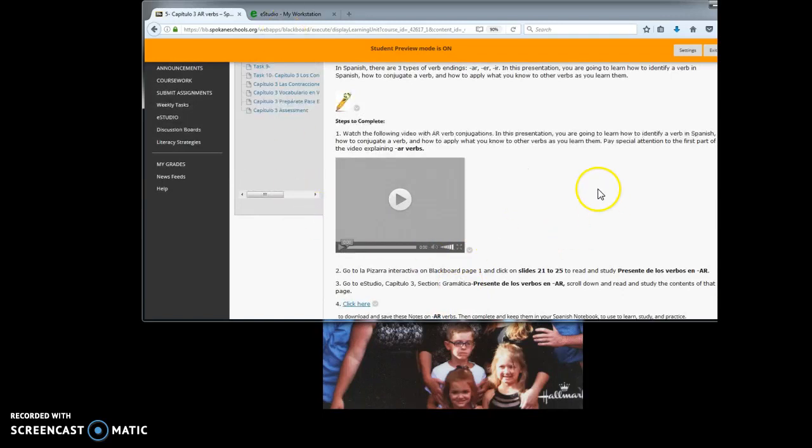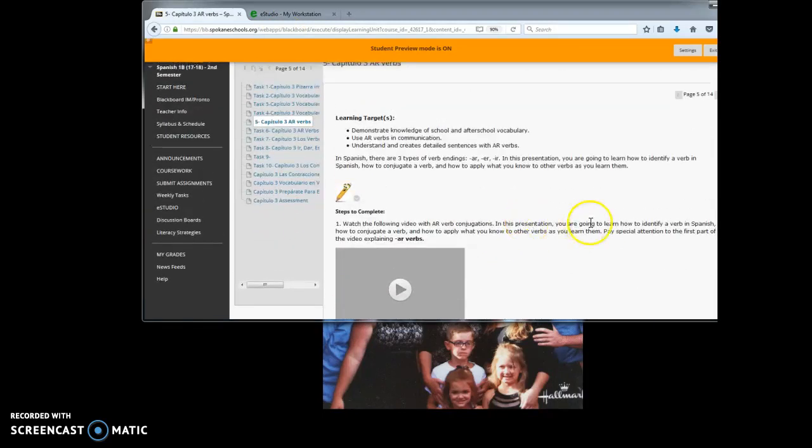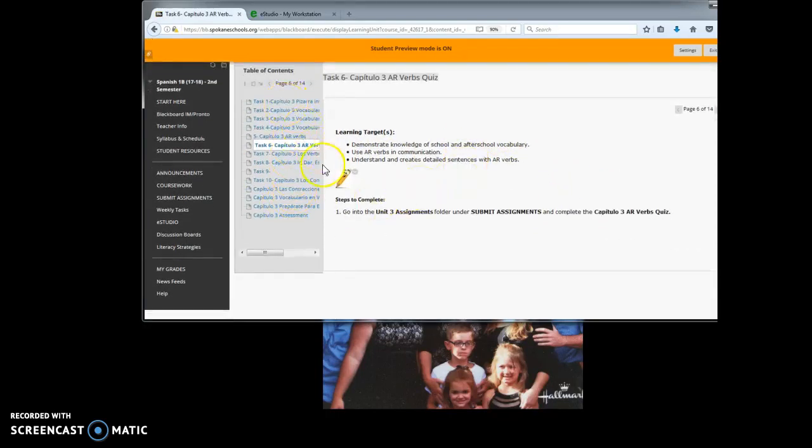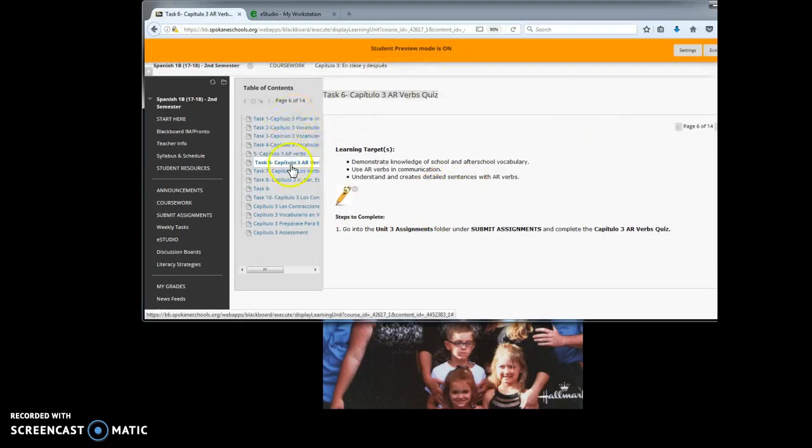Spanish 2, your coursework looks a little different because you're doing it in Edmentum. Right here are some more practices, and you will work from here. You are going to have work in here that is not in eStudio, so please remember that. You're going to have to do some audio recordings and writing some sentences out, so that will be detailed in each slide, what you need to do.